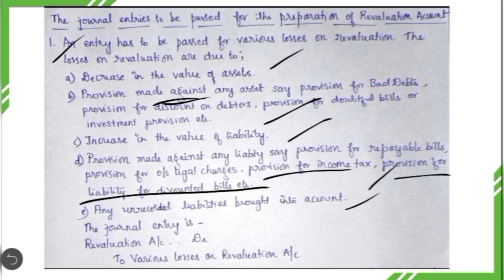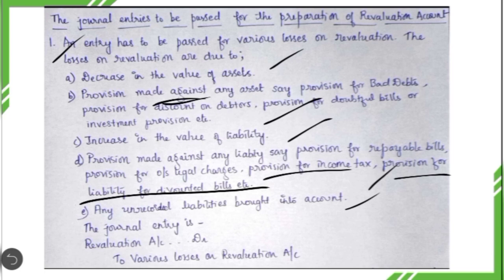There might be some legal charges which were pending, but so far they have not been shown as a liability. But at the time of readmission, when we are going for revaluation, the firm comes to know that there are outstanding legal charges which have not been paid and which are also not recorded in the books of account. So they have to bring that liability into record at the time of revaluation. Thereby there is increase in the liability, which results in revaluation loss. So these are the 5 reasons which result in revaluation losses.